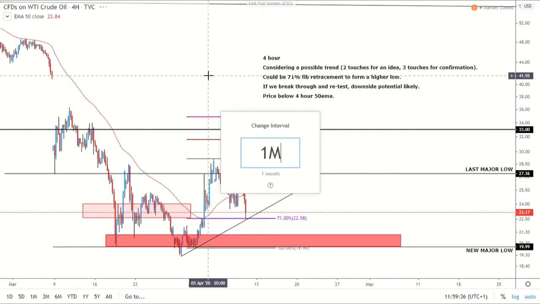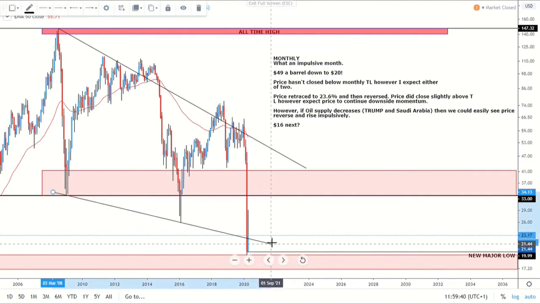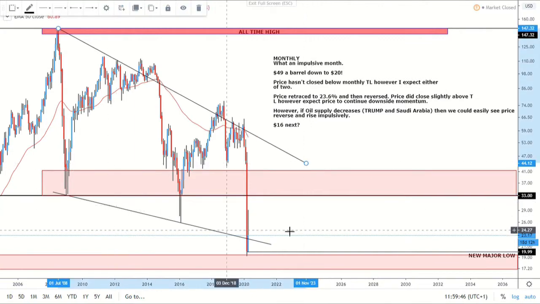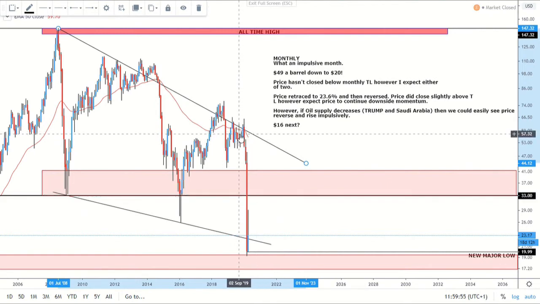So US oil, of course, Trump loves a tweet, we know that, and he did have a little bit of a stir in the markets last week. So we can just see we've got this sort of downtrend making lower highs, and then obviously lower lows. As we spoke about last week, price has gone down from $49 a barrel to $20, and obviously price is below that monthly 50 MA massively.